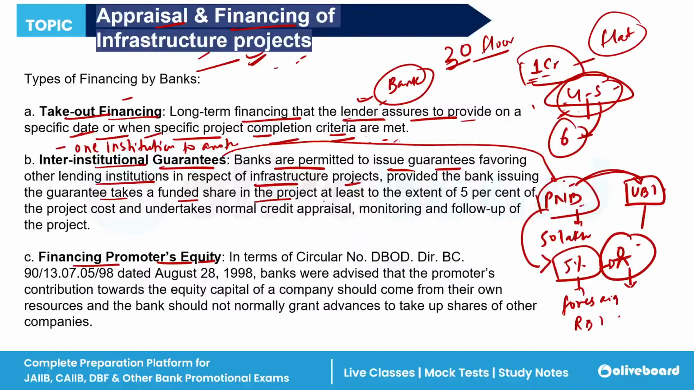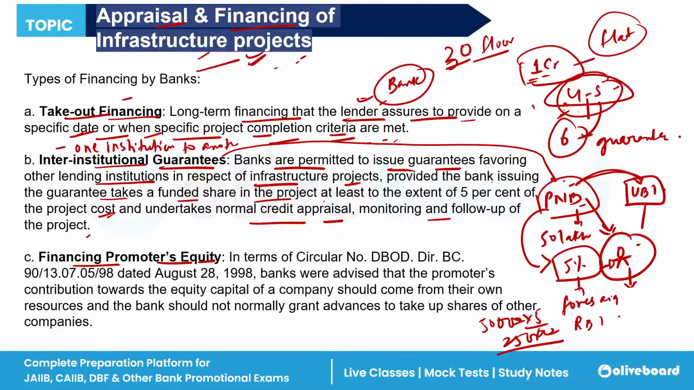This means this particular bank can only give the guarantee when it has given 5% of the project cost under normal credit appraisal, monitoring and follow up of the project. So RBI says that you can allow this particular bank to give the money only when you have given 5% of the cost. Like 50 lakh rupees this person has demanded, so 50 lakh into 5%. What you have to give is 2500. After that, the rest of the amount this bank will give. So this is what the guarantee is.